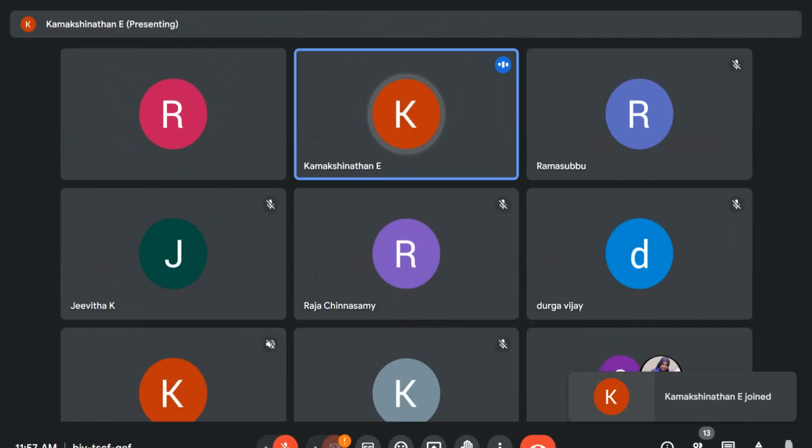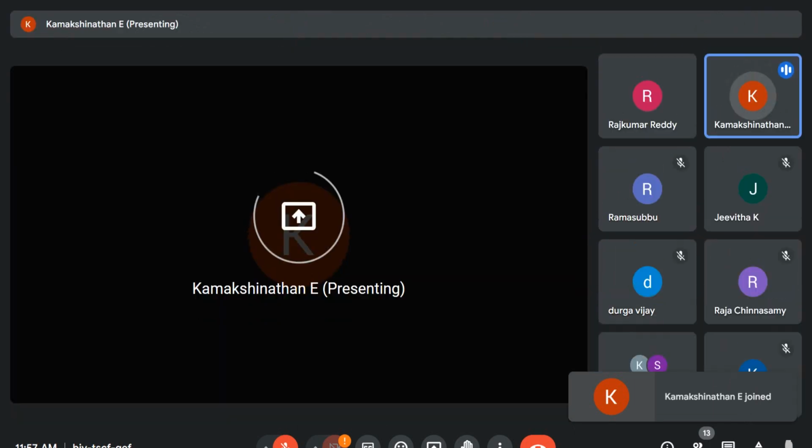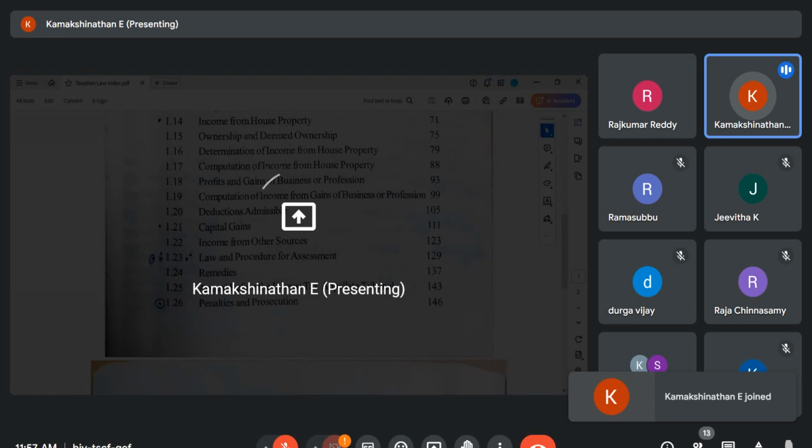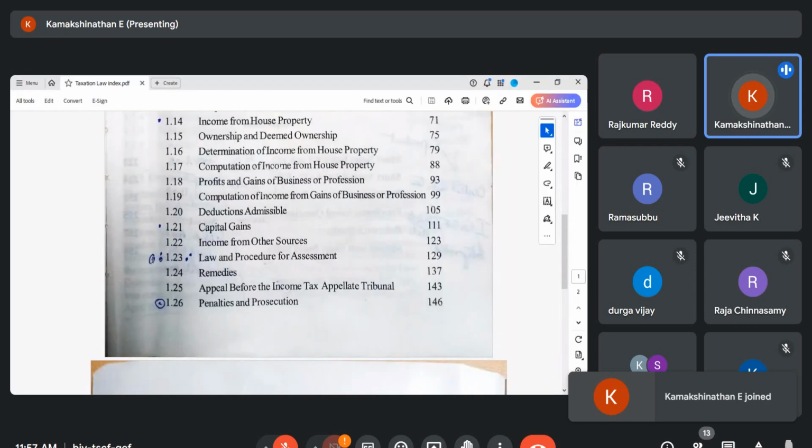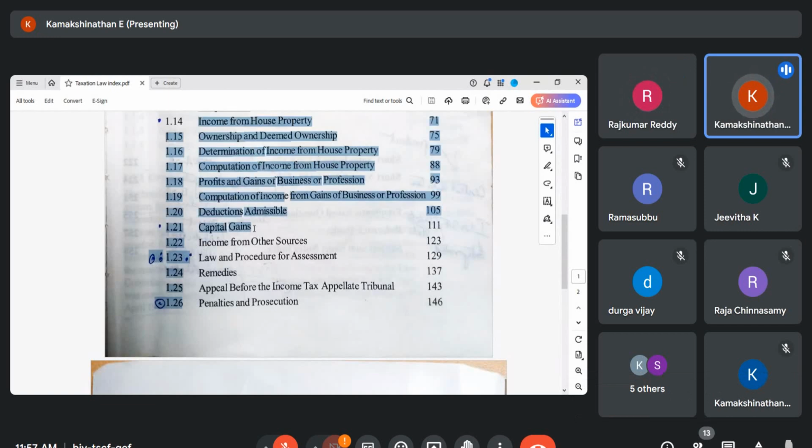This one is marked with a dot circle. The dot circle is 8 marks and this is 3 marks. This particular thing, they have not asked anything in the exam. So what we can do is, income from house property, we can stop here.